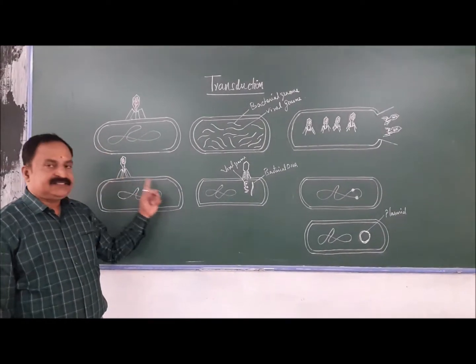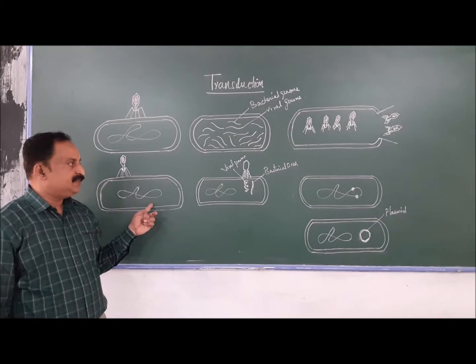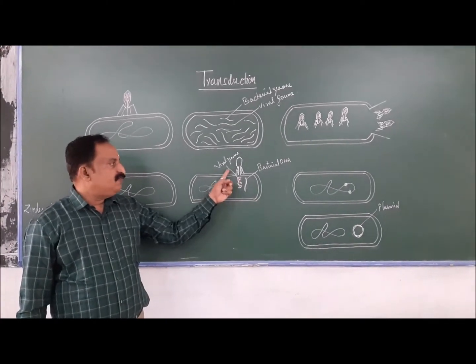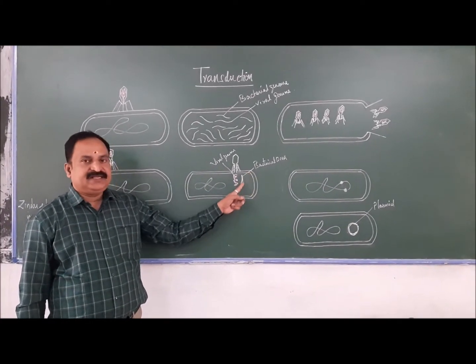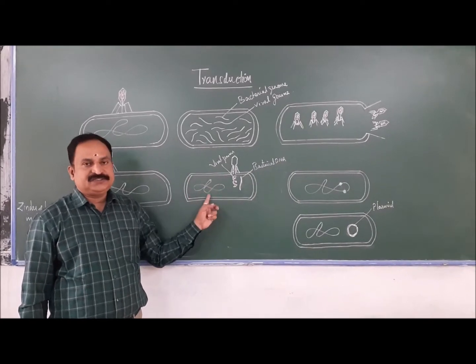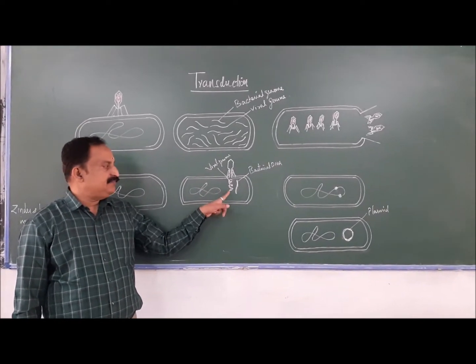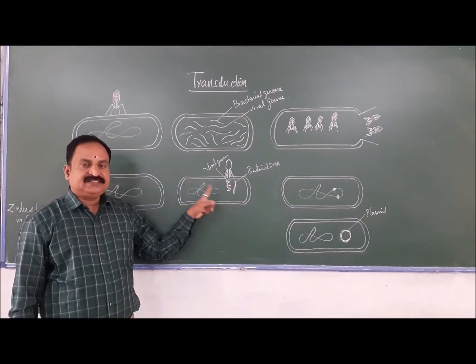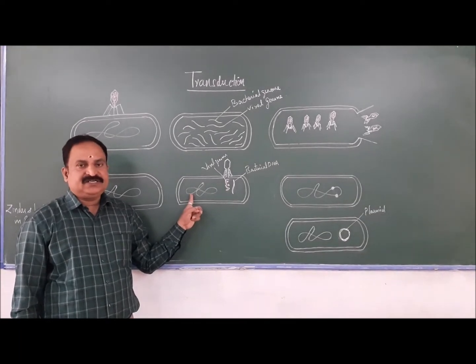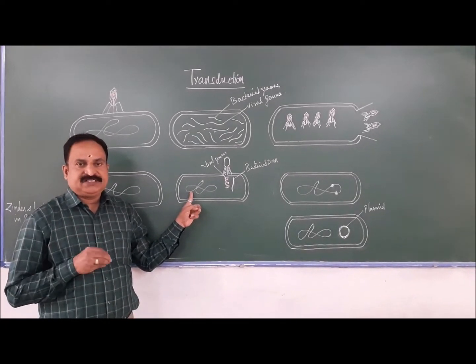When these viruses attack another bacterium, they release the viral genome and bacterial genome into the host cell. At that time the viral genome utilizes only the bacterial genome for its multiplication process.